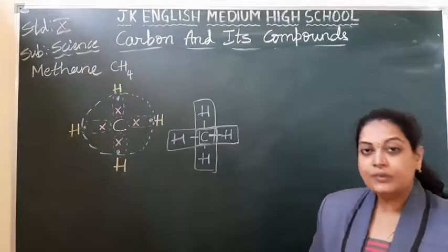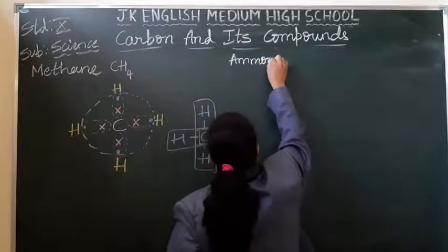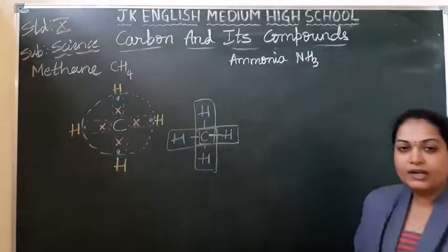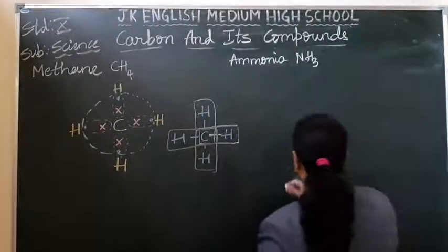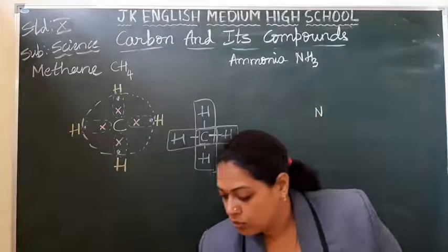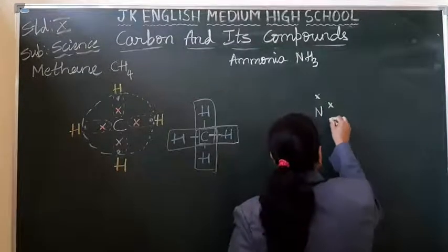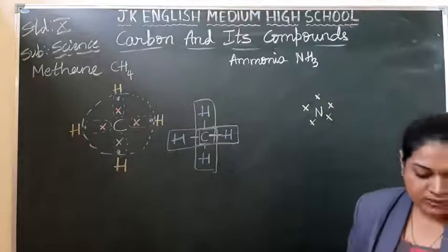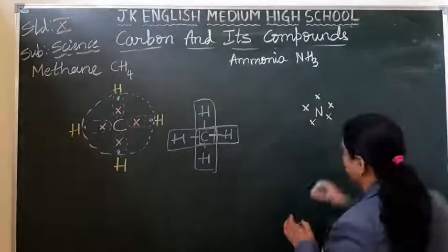Let me give one more example like NH3, ammonia, whose molecular formula is NH3. Means how many nitrogen are there? 1 nitrogen atom with the 3 hydrogen atoms. Similarly, nitrogen with how many electrons in the outermost shell, students? 5 electrons are there: 1, 2, 3, 4, 5. How many does it require to become stable? Another 3. Okay, now let me write the hydrogen.